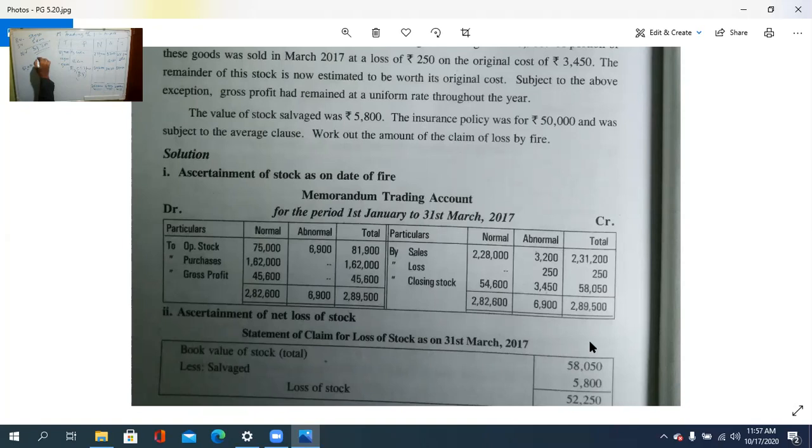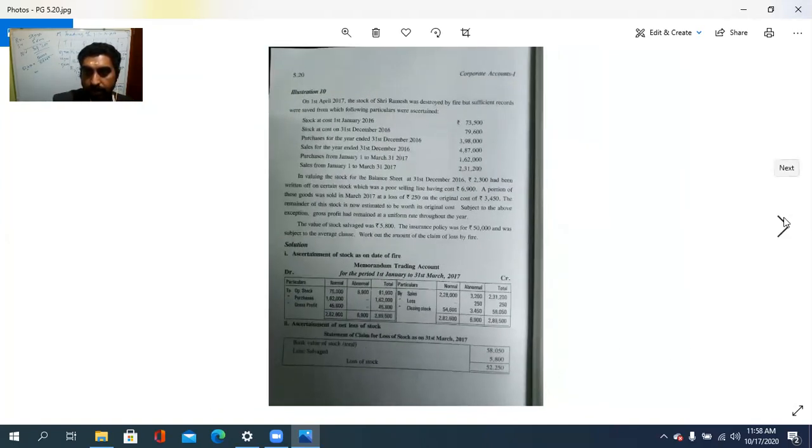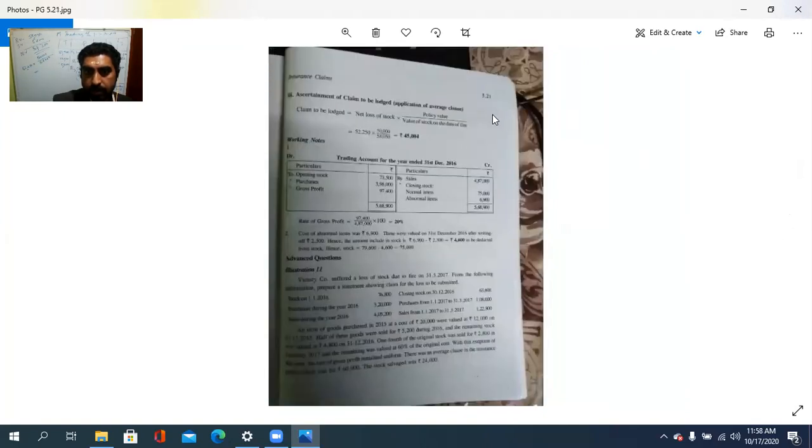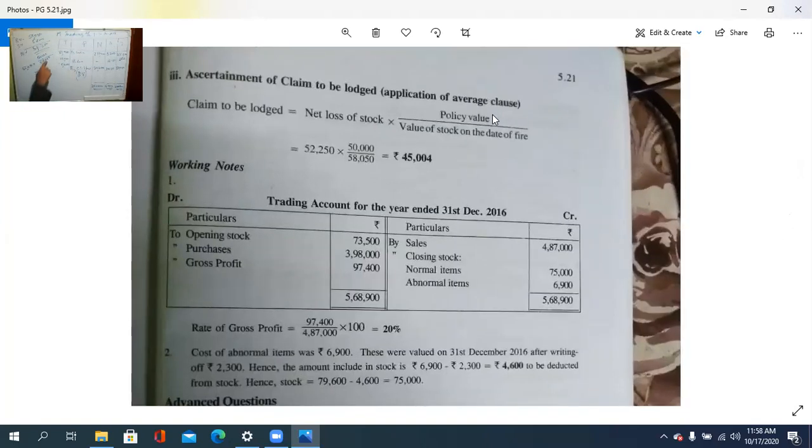So 52,250 into 50,000, the policy value, divided by 58,050. See, 52,250 into 50,000 divided by 58,050 is rupees 45,004. That is the claim after the average clause. This is the poor selling goods, meaning outdated goods, to be resolved.